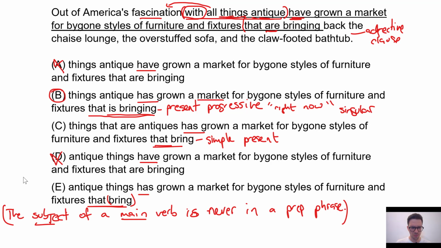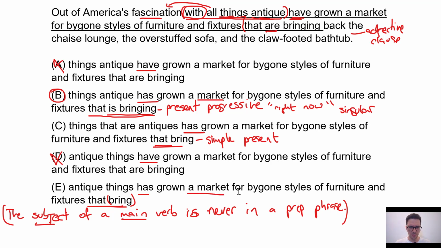It's not part of the main clause, and so we have to figure this out a slightly different way. Here, what I would really think about is applying the logic. So you need to understand the logic of the sentence. So we're talking about these products that are being brought back to the market because of something, and so it's basically the fascination has grown a market, and then we have to decide between these words.